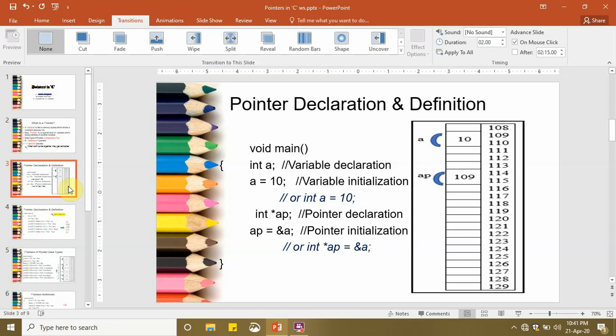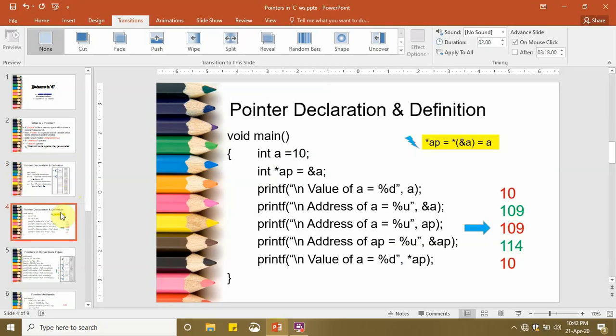Okay, so the next line shows how we can initialize the pointer. As we have discussed, a pointer stores the address of a variable. So this pointer ap stores the address of variable a, and we can also combine both the declaration and the initialization statements in one line as shown in the comment: int *ap = &a. Okay,